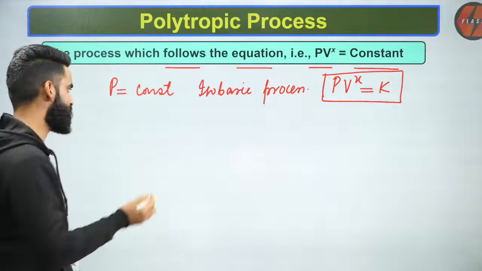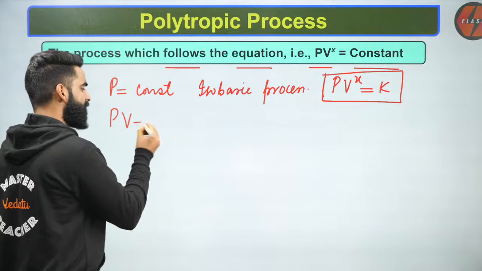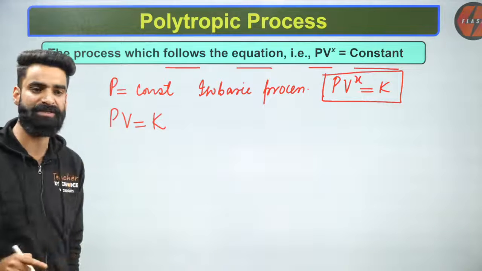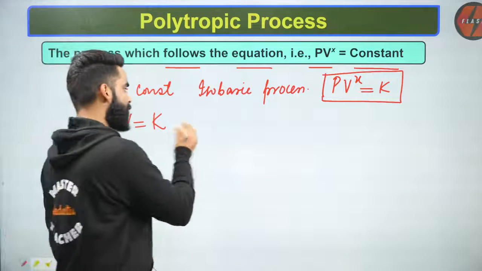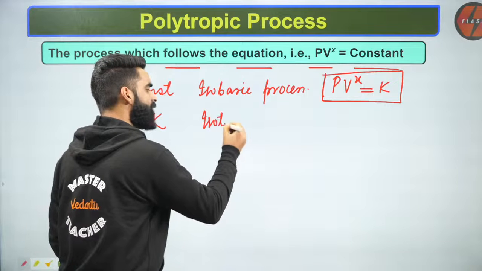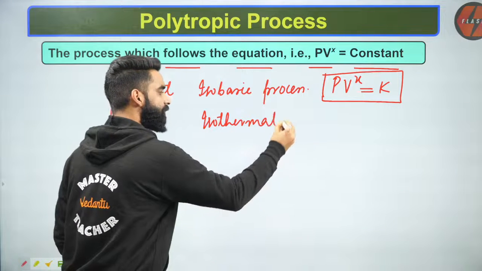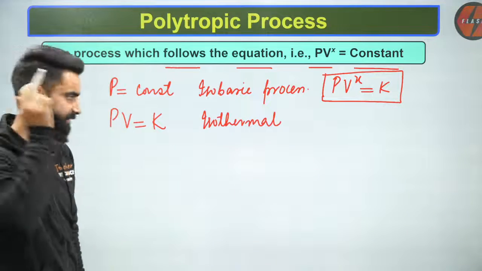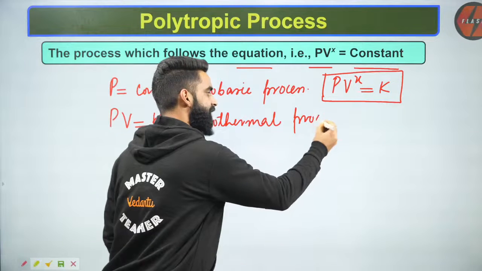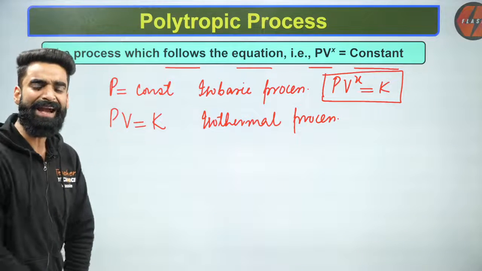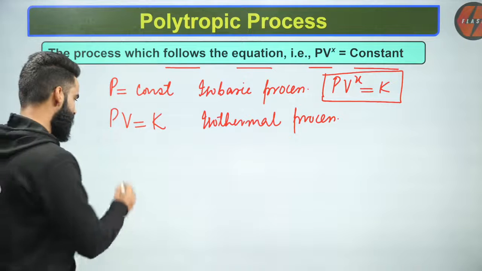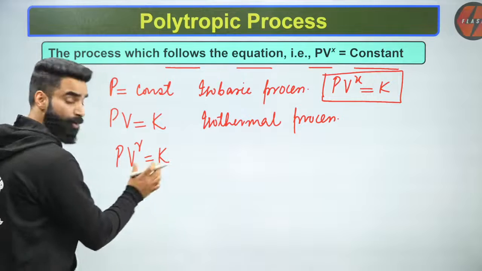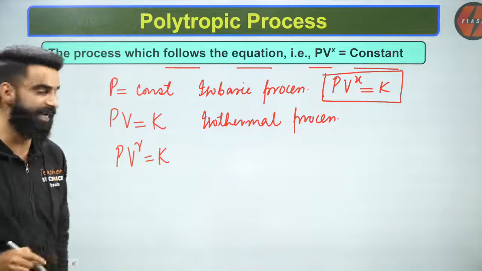Number 2, in case of your isothermal processes, the temperature of the ideal gas was kept constant, and your isothermal processes follow this equation. If you remember, PV is equal to constant. This is what we call the equation of state for the isothermal process. So all your isothermal processes follow this equation, PV is equal to constant. Similarly, guys, adiabatic processes we have discussed, and your adiabatic processes follow this equation: PV to the power gamma is equal to constant, which is what we call the equation of state for reversible adiabatic process.